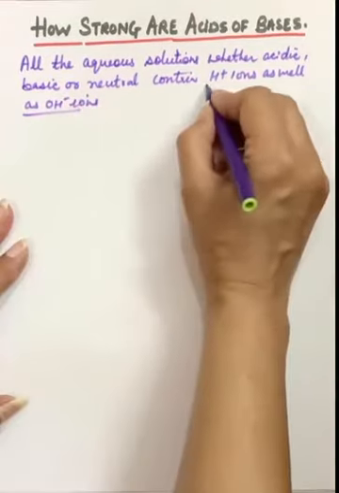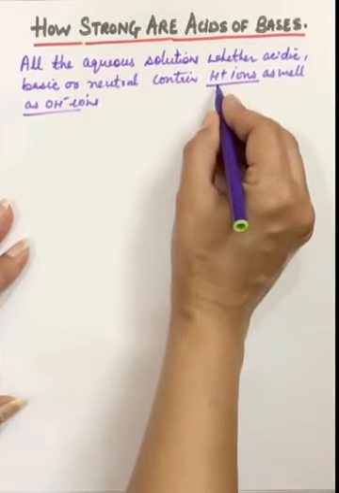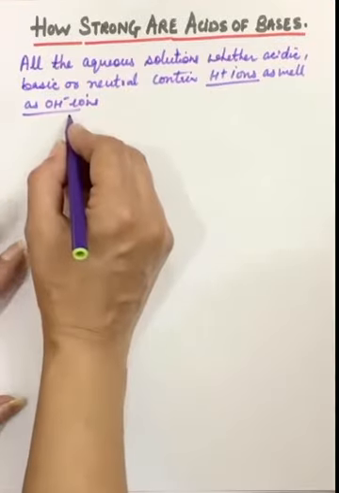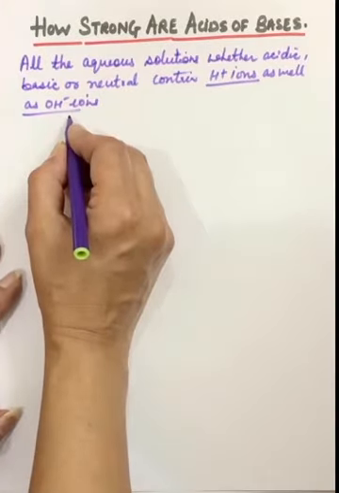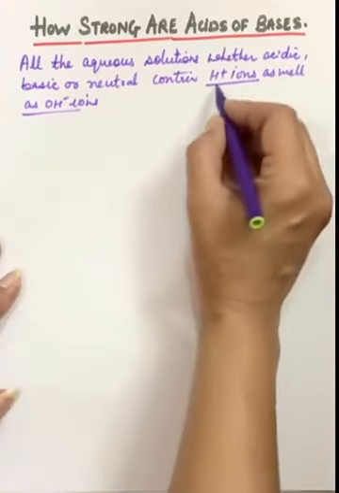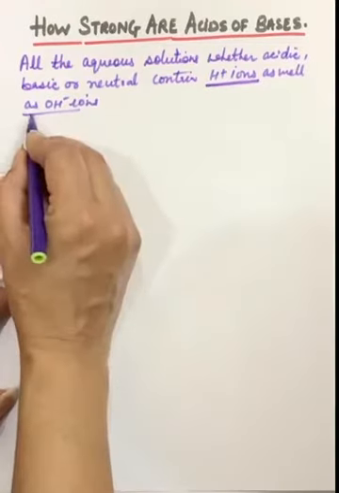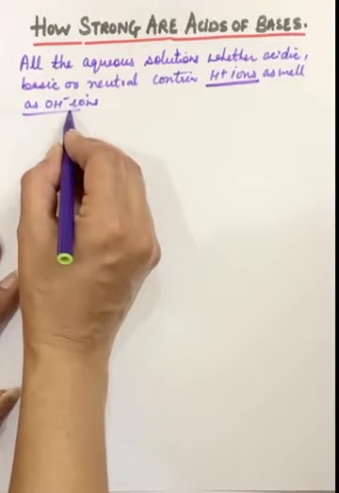We have done that acids are those substances which give H plus ions, and bases are the ones which give OH minus ions. But all the solutions contain both these ions, H plus as well as OH minus ions.